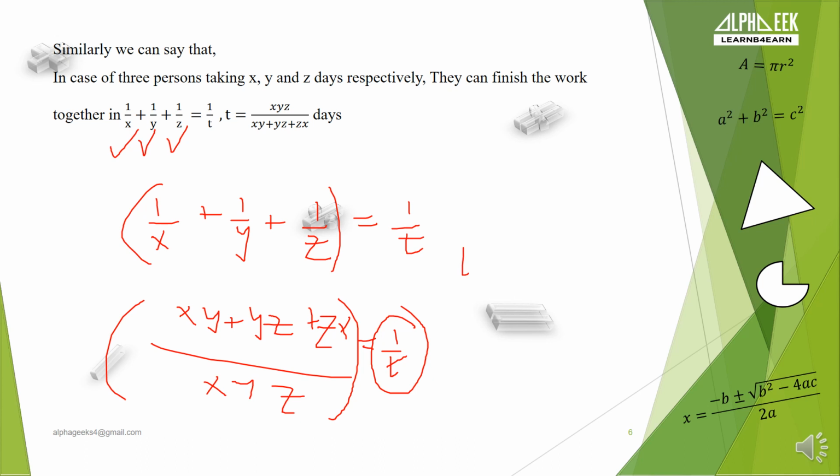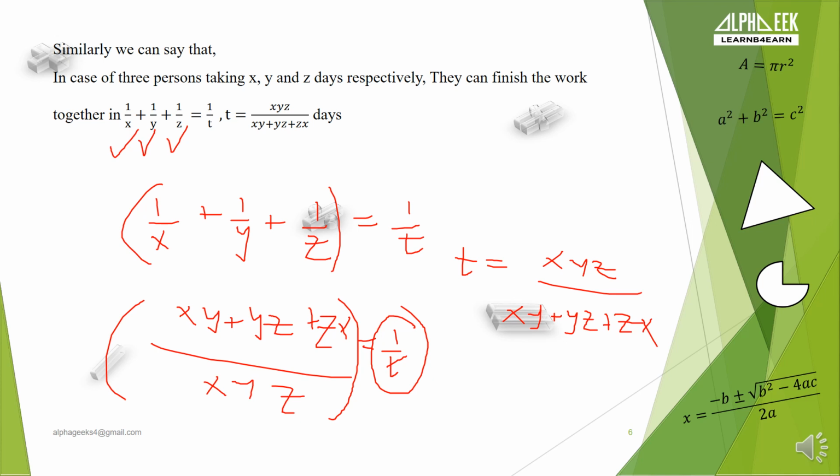So what will we get? T is equal to XYZ upon XY plus YZ plus ZX. This is the same thing given in the last conclusion: when three people are working together and they take X, Y, Z days respectively, then the number of days required for them to complete the work, given that they are working together, will be XYZ upon XY plus YZ plus ZX.